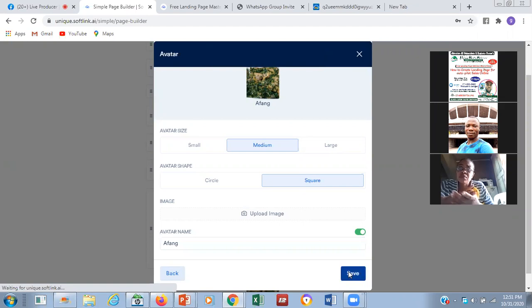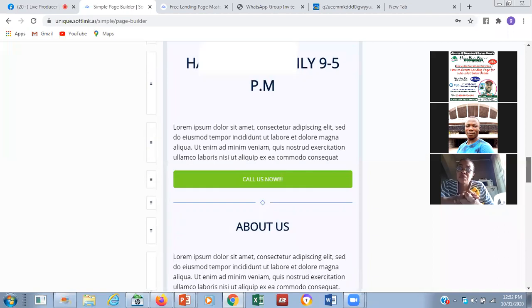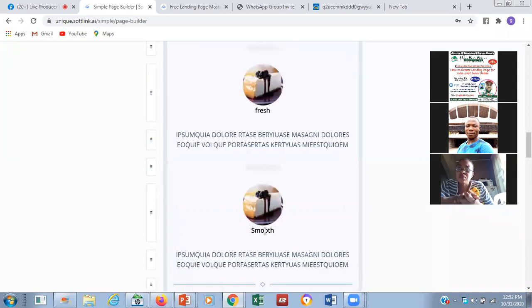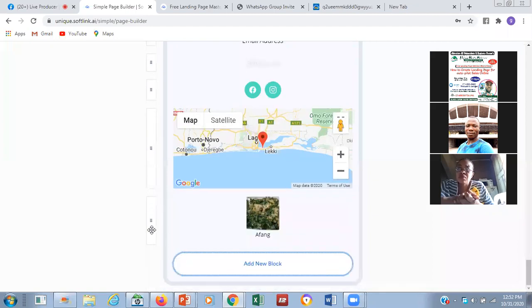You see how this works when you click on save. Now, when you click on save, it will go to the bottom of the page. You can see Afang. That means the way they pick this particular one smoothly is they put an avatar name. Can we see it now?